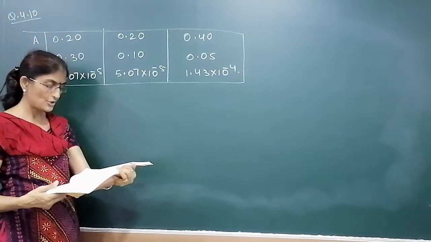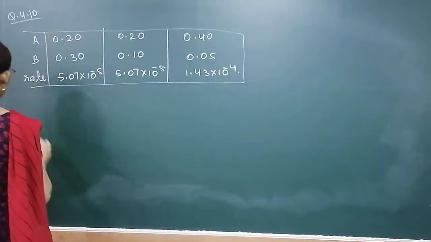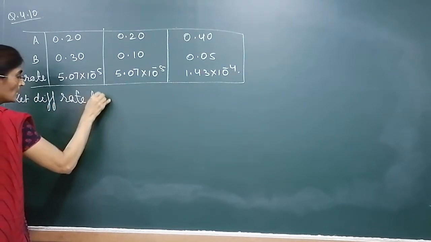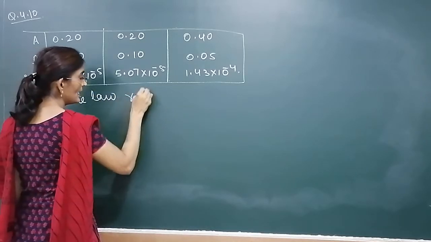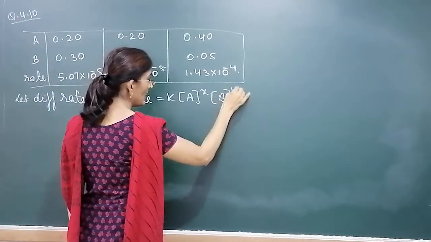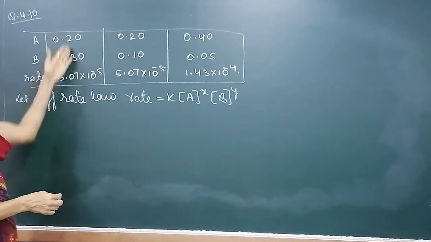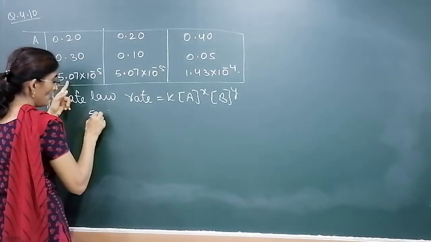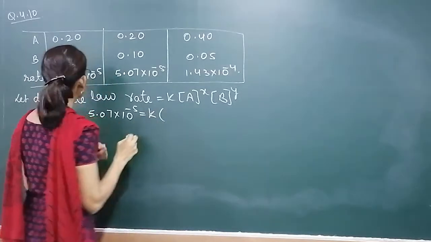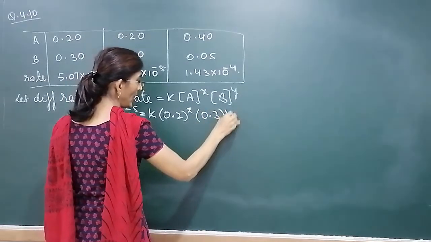What are the orders of reaction? How to solve this? See, let the differential rate law for this reaction be rate equals K, concentration of A power x, B power y. We don't know what x and y are. We have to find the order of reaction. Now put these 3 observations in this equation. First we'll put these values. So in place of rate, place 5.07 into 10 to the power minus 5. That is equal to K. Concentration of A is given as 0.2, so 0.2 power x, 0.3 power y.